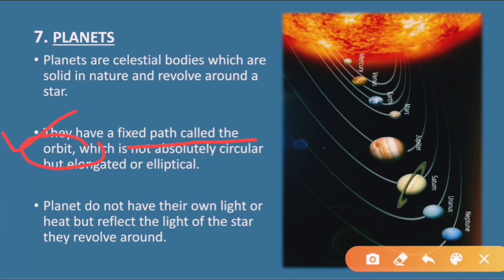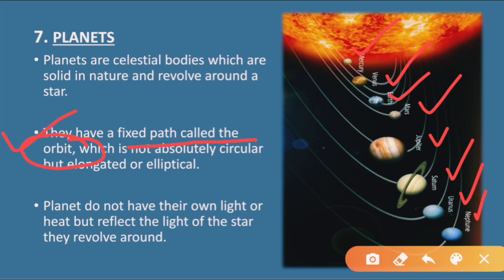Now see students, there are total 8 planets. Now let us name them. How many planets are there? There are 8 planets. What are the names of all the 8 planets? Let us revise it. Mercury, Venus, Earth, Mars, Jupiter, Saturn, Uranus, Neptune. These are the 8 planets, and they revolve around the sun, which means the sun is in the middle, and they revolve around the sun in the fixed orbit.